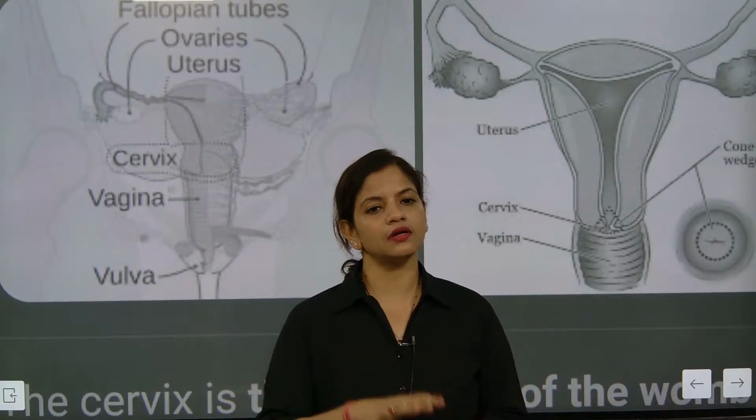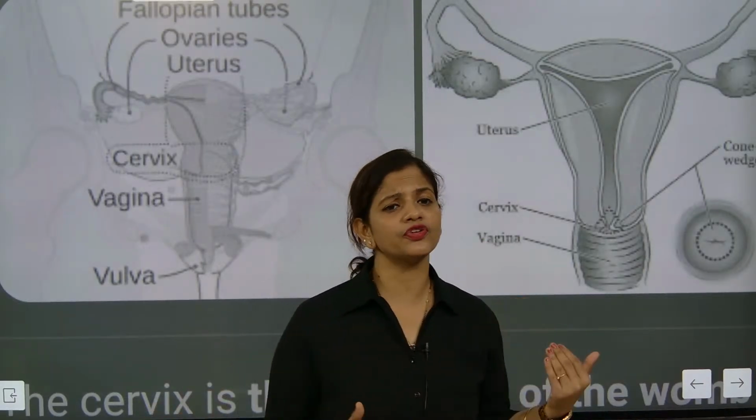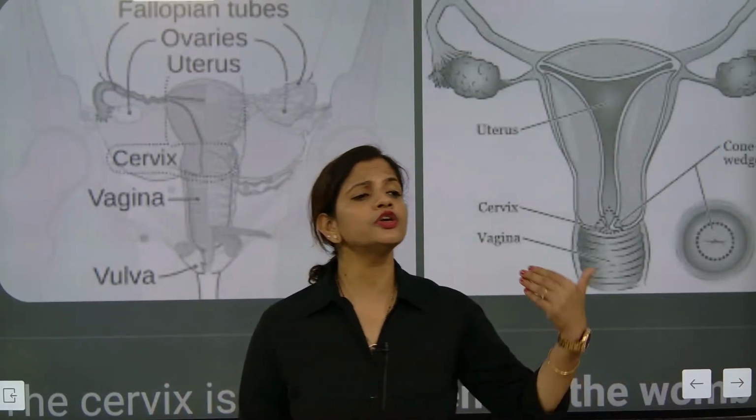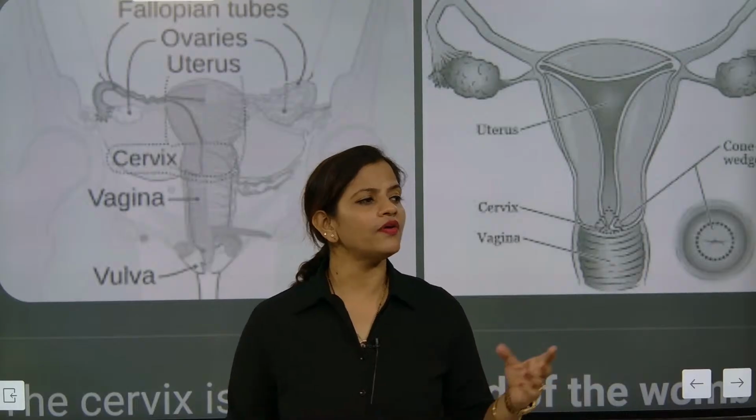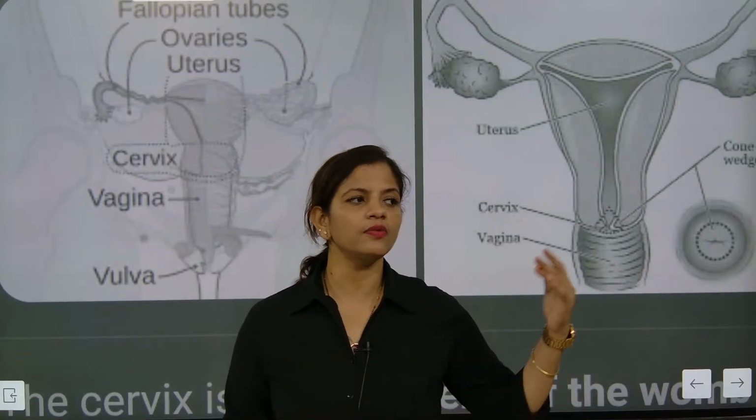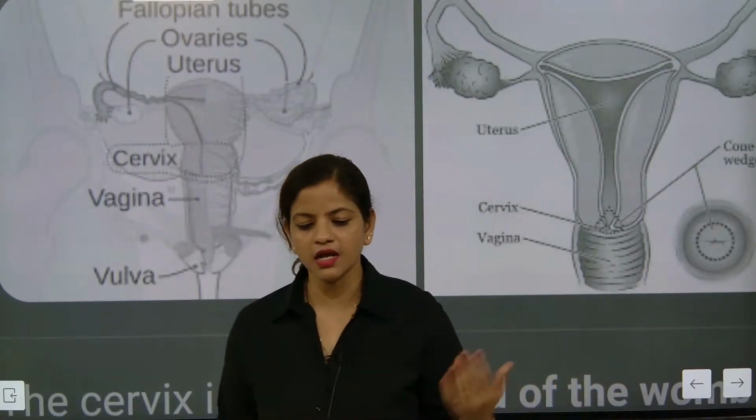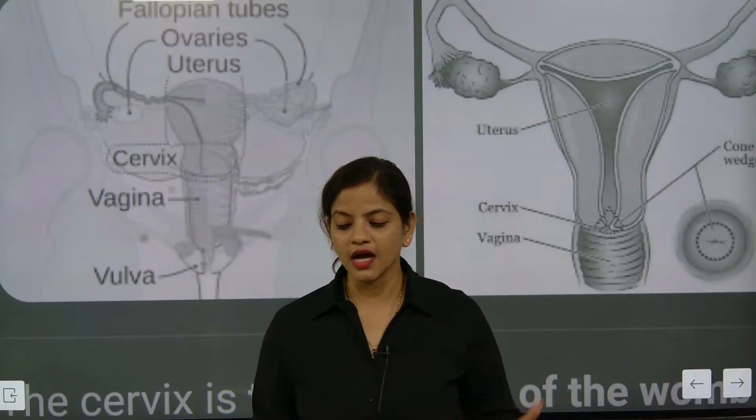That's what we try to understand: what is the difference between the germ cells. So there are two germ cells. One will be sperm and the second one will be ova. Sperms are motile, understood? And ovas are